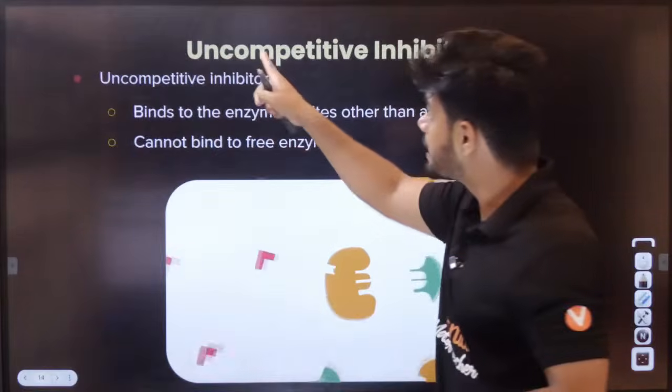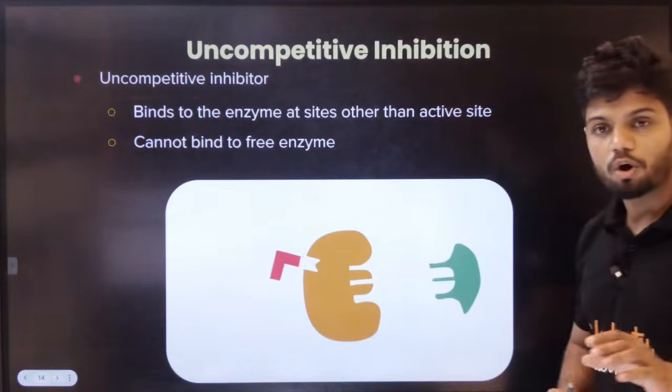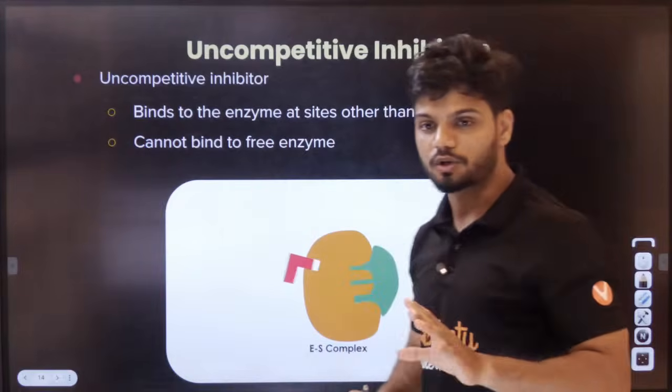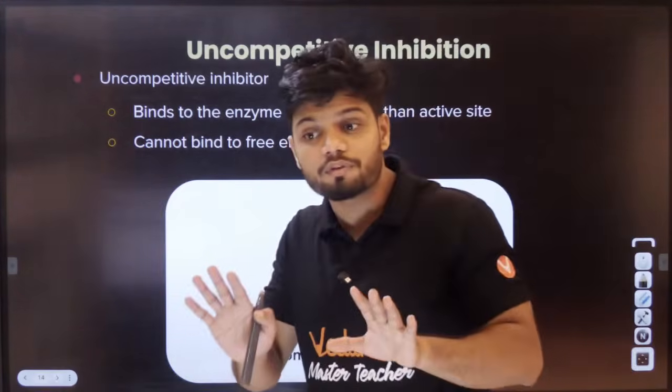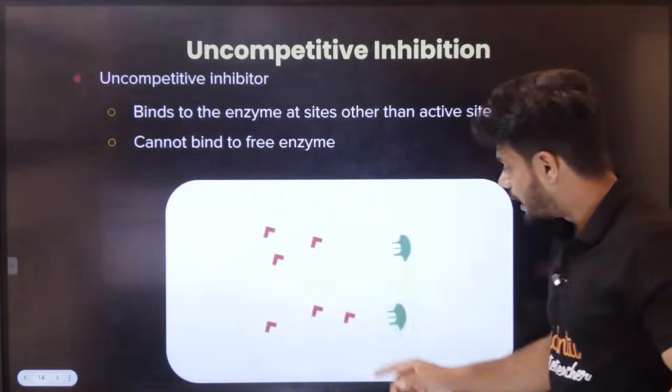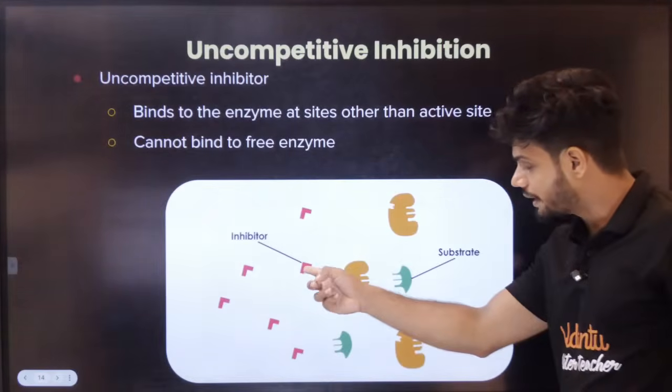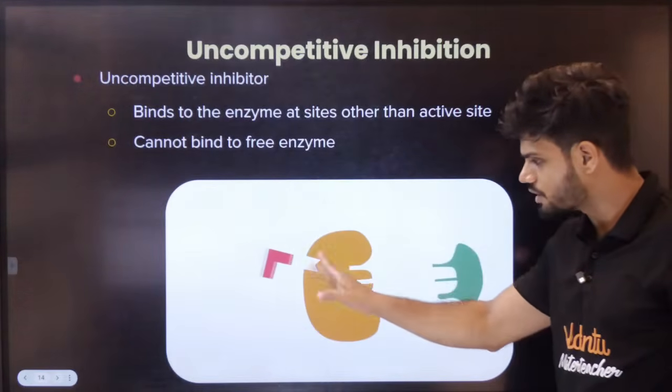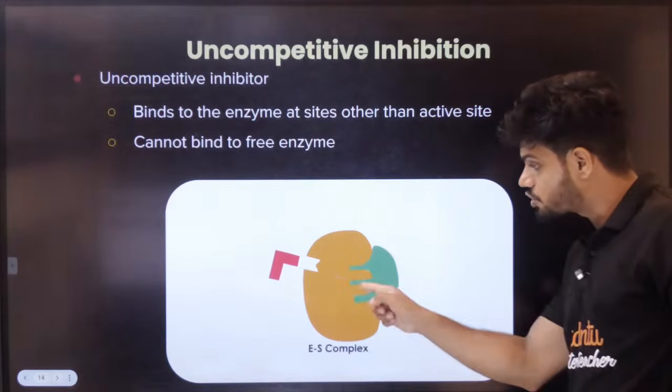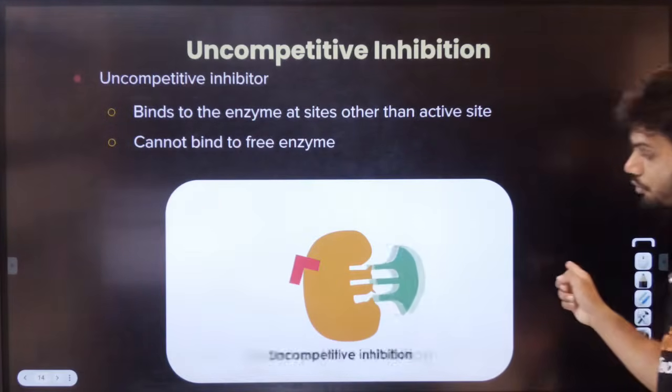Okay. Now what is uncompetitive? Uncompetitive is the worst kind. Why? Because uncompetitive will always wait. See students, this uncompetitive inhibitor will not join initially. It will wait. Once the substrate joins, then it will join and kick it out.